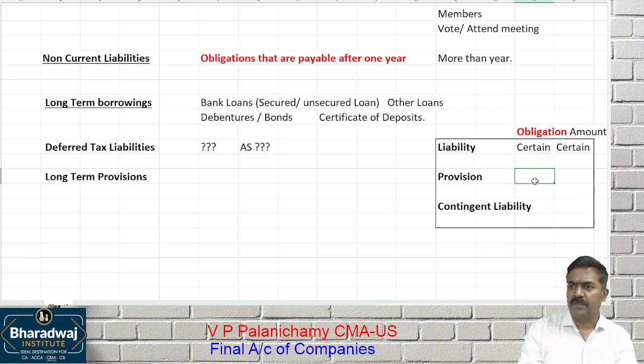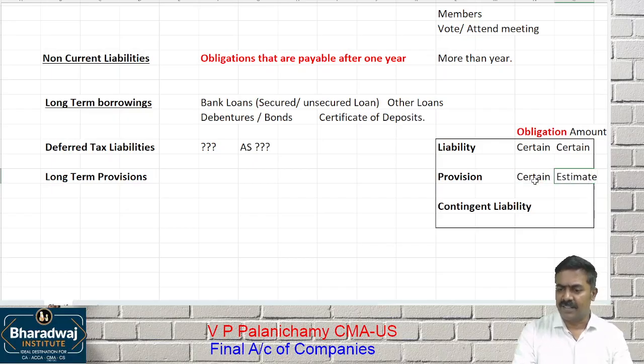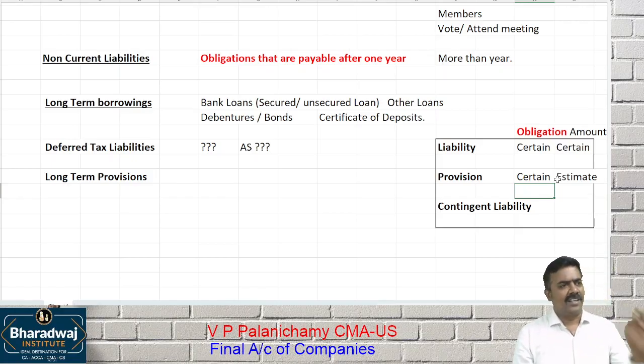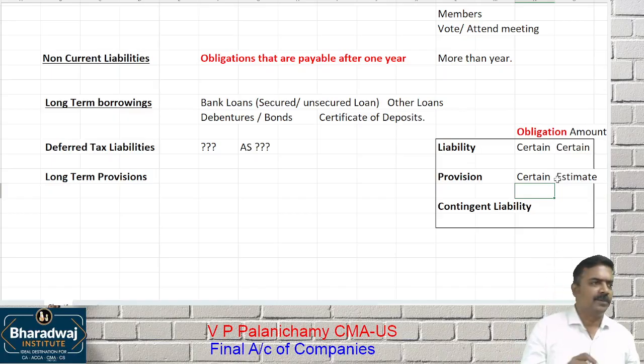What is a provision? The obligation is certain, but the amount is uncertain. It is an estimate. For example, one employee joined the company today. She will retire after 25 years. At the time of retirement, we have to pay gratuity, leave encashment, retirement benefits. Is it possible to tell exactly how much you have to pay today?